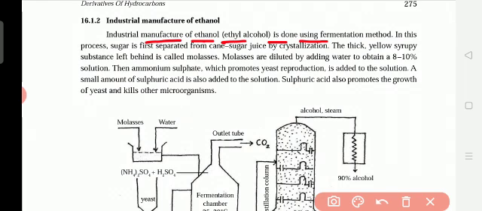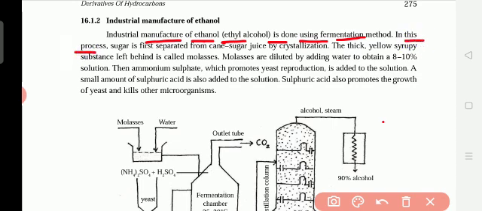What is the fermentation method? Already you have seen the video. Fermentation means what? For example, one substance will be changing into another substance by using the yeast, which is called fermentation. Okay, so here the fermentation method.